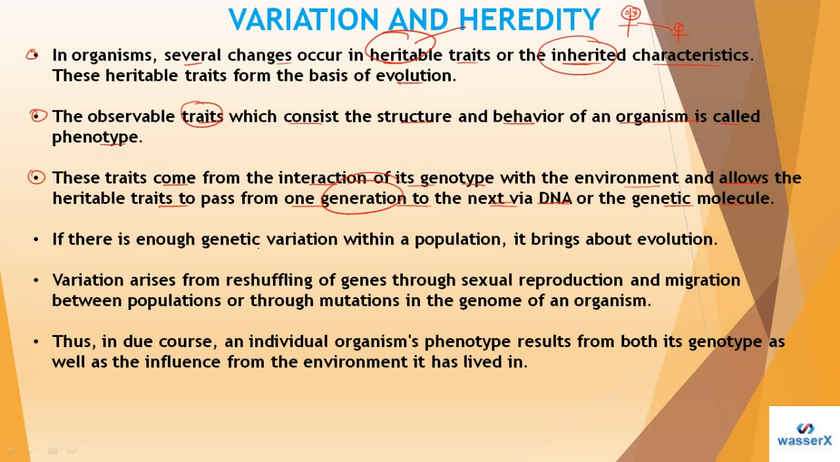If there is enough genetic variation within a population, it brings about evolution further. The variation arises from the reshuffling of genes. So how does variation arise? Because of the reshuffling of the genes, right, students? Here there is the exchange of genes through sexual reproduction and migration, of course. That is very important here when we talk about variation, between populations or through mutation. There is a process that we call the mutation process, which will be studied.